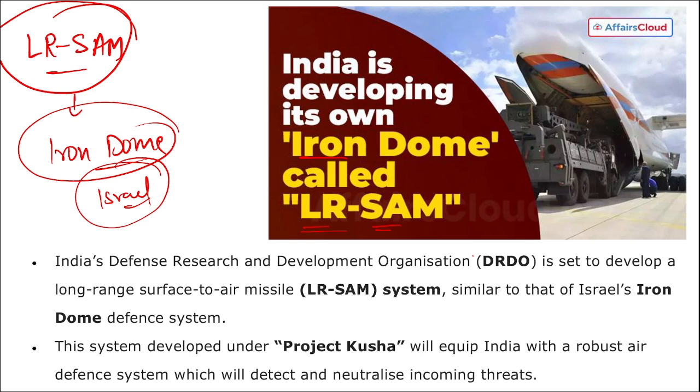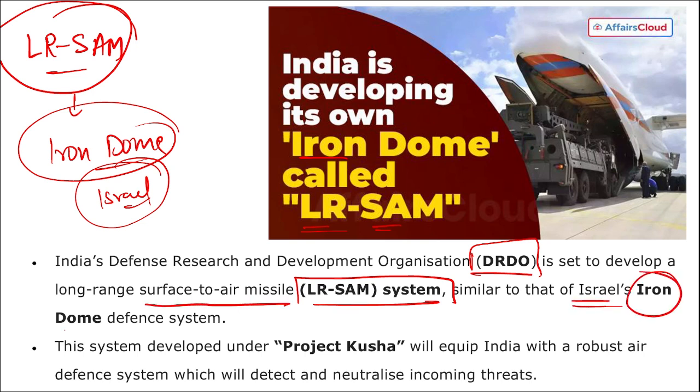So coming back, India's Defence Research and Development Organisation, that is DRDO, is set to develop LRSAM, long range surface to air missile, similar to Israel's Iron Dome system. And this system is developed under Project Kusha, that will equip India with a robust air defense system, which will detect and neutralize incoming threats, right? Next, if we are talking about DRDO, who is the chairman of DRDO? Dr. Samir V. Kamath. Headquarters is in New Delhi.